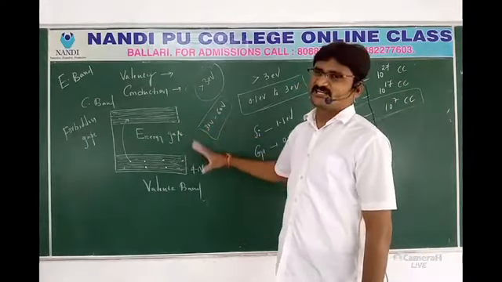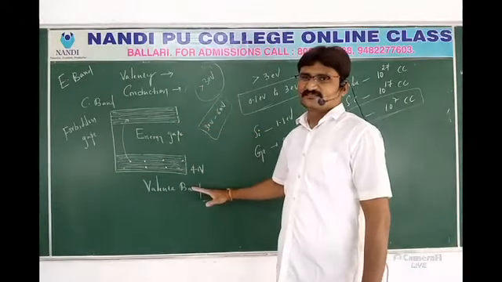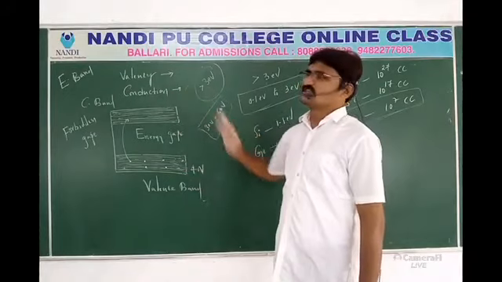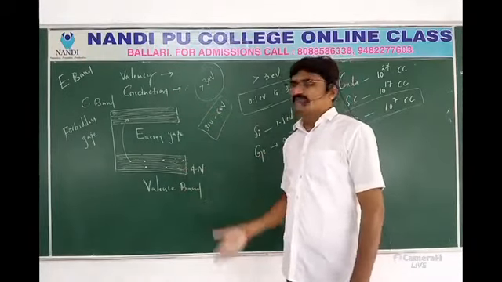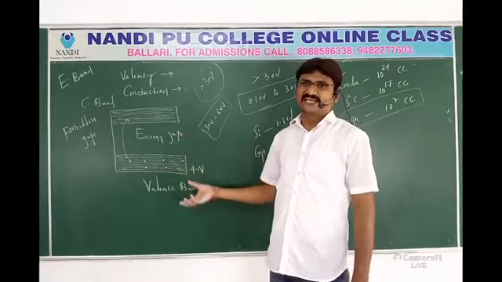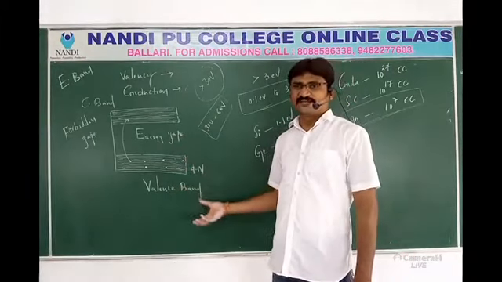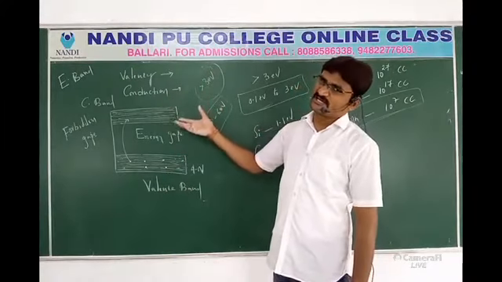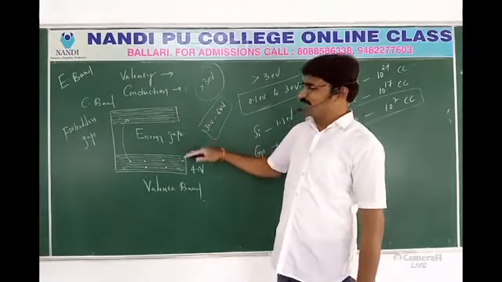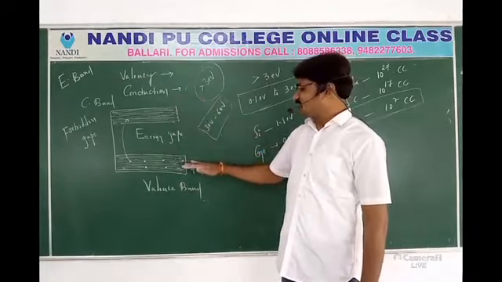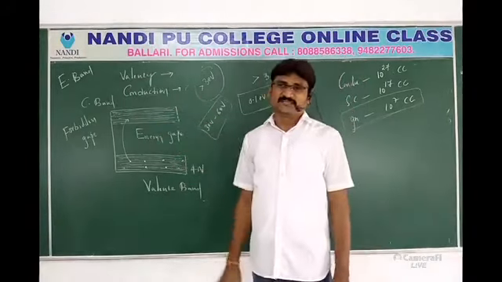Every crystal you can take like this. Two types of energy levels are there: valence level and conduction level. What is meant by valence band? The group of energy levels of valence electrons is called the valence band. The group of energy levels of conduction electrons is called the conduction band. The energy gap between the valence band and the conduction band is called the forbidden gap.